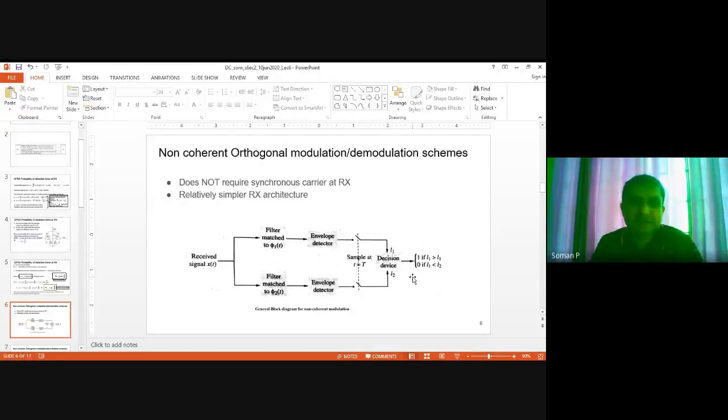So this is relatively simpler. As an example of this filter matched to phi1 of t, you can consider this as an FM receiver tuned to a particular frequency f1 in the case of FSK. So this one is an FM receiver, our normal FM receiver tuned to f1, and this is an FM receiver tuned to f2. And there is the received carrier. Suppose the received carrier is coming in at f1, the output of the top path will be higher than the bottom path, and vice versa.